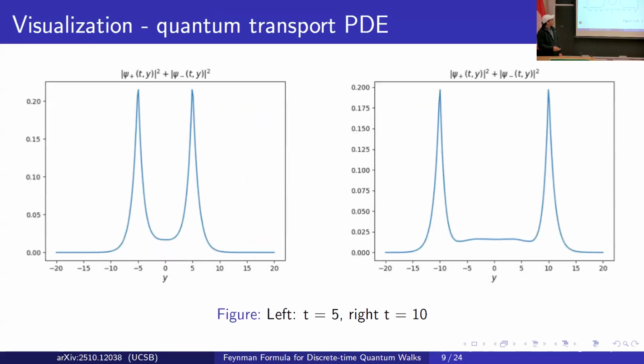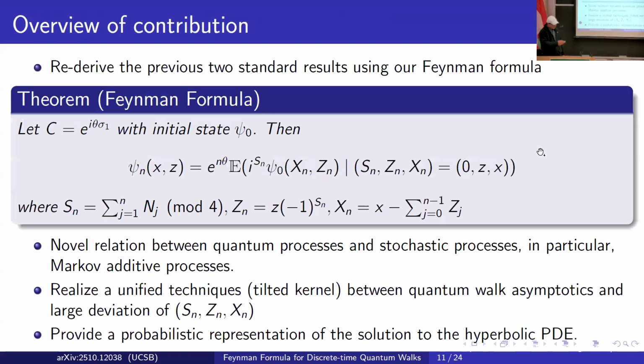So what is our contribution? This is the graph of this PDE, and you can see a similar bimodal behavior here. Our main contribution is to derive this Feynman formula and to use it to derive the previous standard results. During the derivation, this Feynman formula allows us to connect the quantum walk process with a classical process, in particular classical Markov additive models.